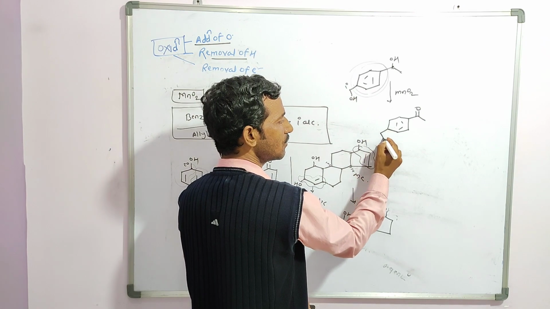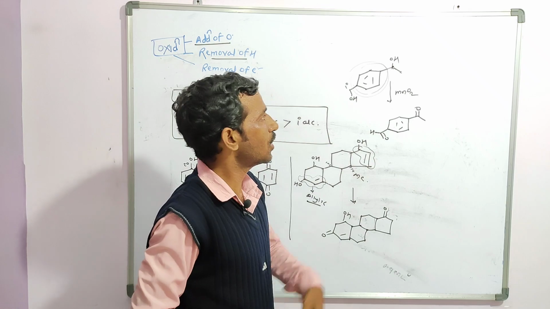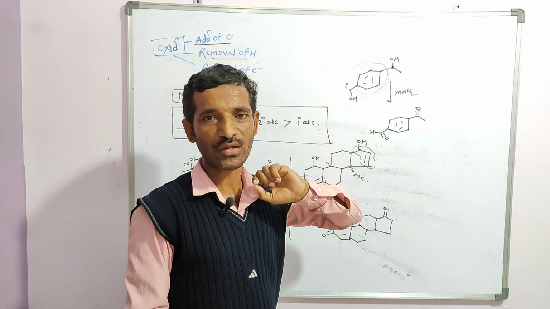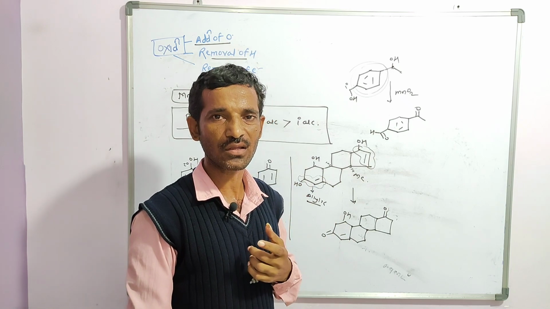Then you will get double bond O, again with H. Otherwise somebody may get confused, sir. This one is only a normal 2 degree alcohol. Only this is the 1 degree alcohol, because it is attached to the benzene directly. So it is confusing.